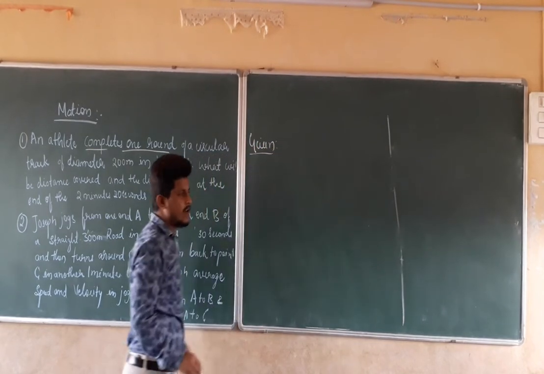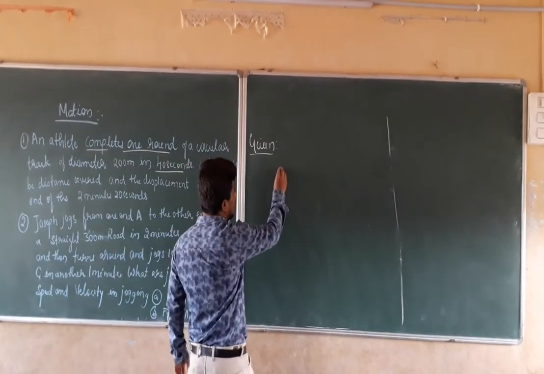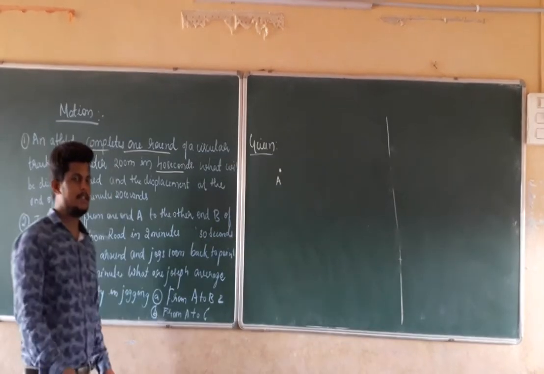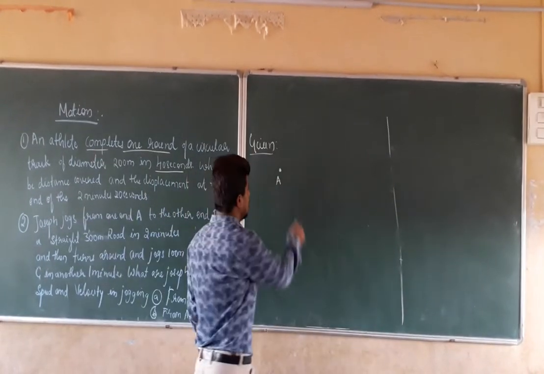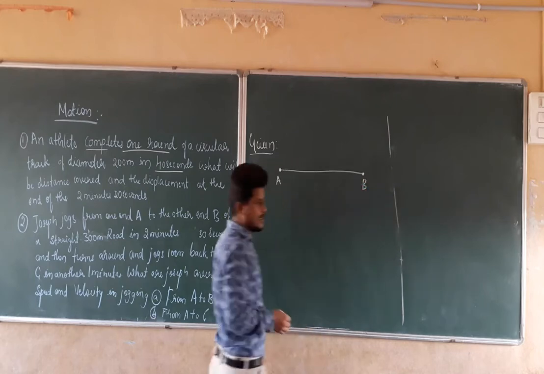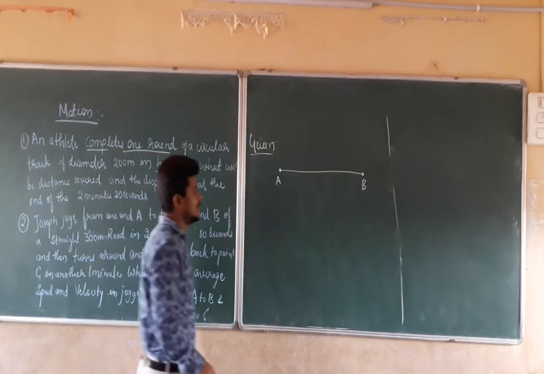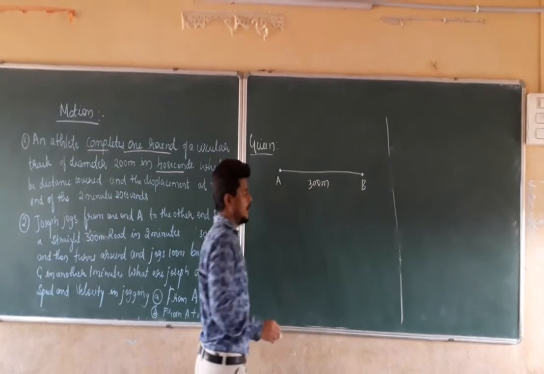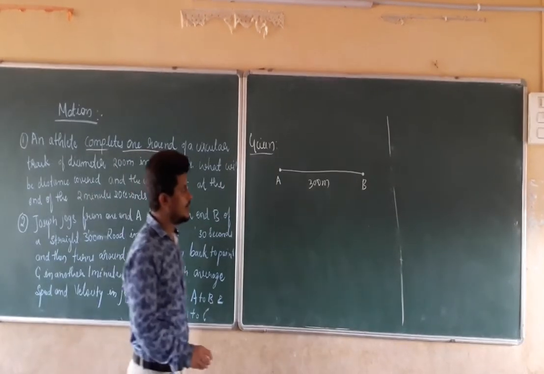For that reason, first we have to draw a diagram. So I am going to draw a diagram. This is the initial point of Joseph's jogging, which is given as A, and this is the point B where he first reaches after covering how much distance? After covering the 300-meter distance. From A to B is equal to 300 meters. The time taken for this is equal to how much?